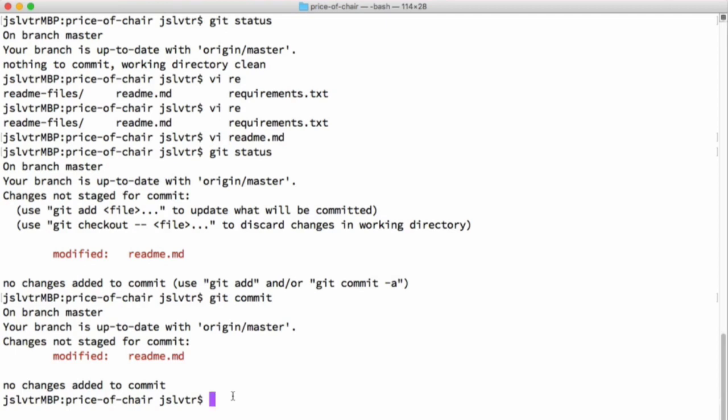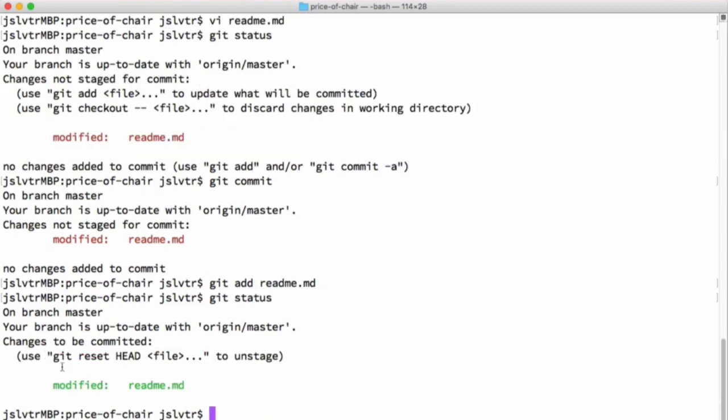Before we can commit anything, we have to add it to the staging area. Notice how it says changes not staged for commit and tells us the file. We're gonna say git add readme.md, and now if we type git status, it says changes to be committed, and now the readme file is to be committed. So when we now commit, Git will make this file ready for uploading and pushing, essentially.